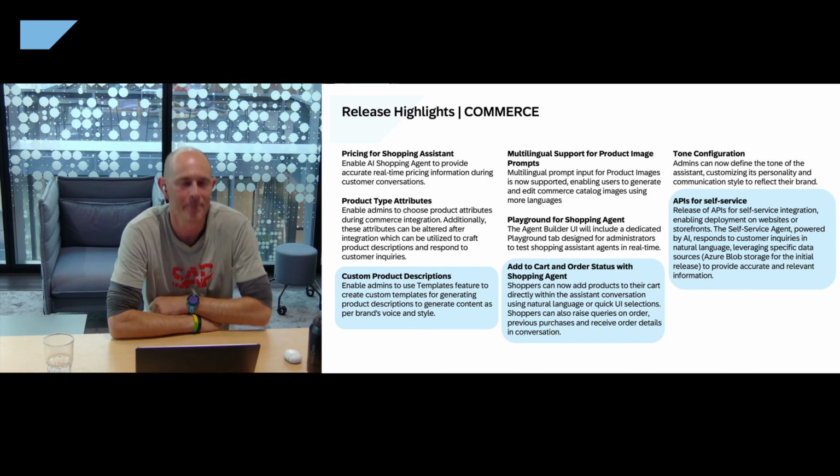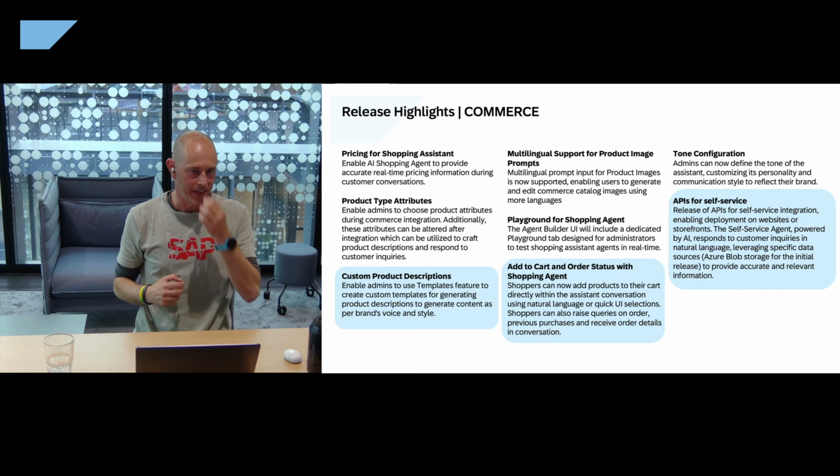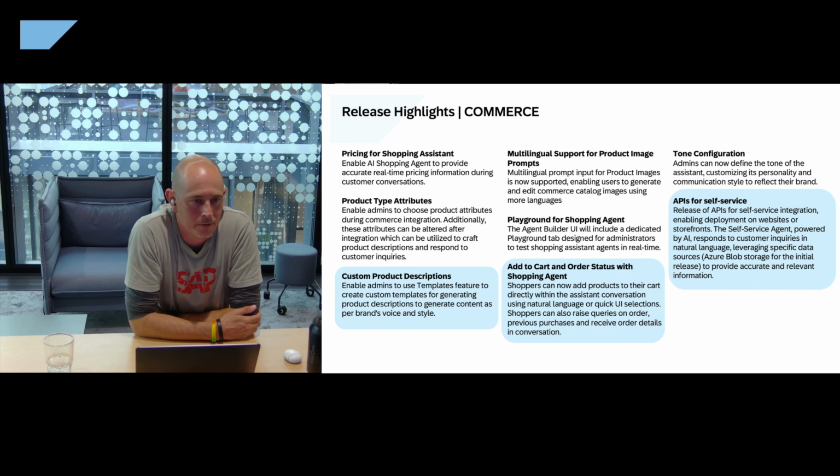Yeah, cool. I mean, so I will quickly talk about some of these actually, right? So there's a new pricing feature for Shopping Assistant, which is a small update, but you now have real-time pricing inside of the shopping agents that are exposed to the consumers. We can more flexibly deal with the product types and what attributes are actually being used for the product descriptions, for example. Multilingual support for product image prompts. I think that's easy to understand.